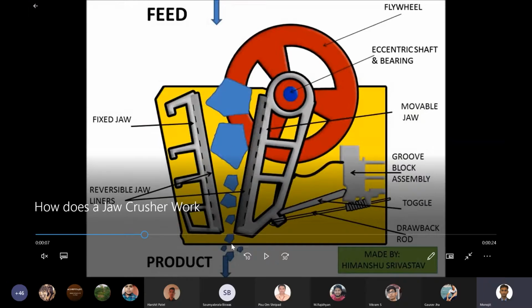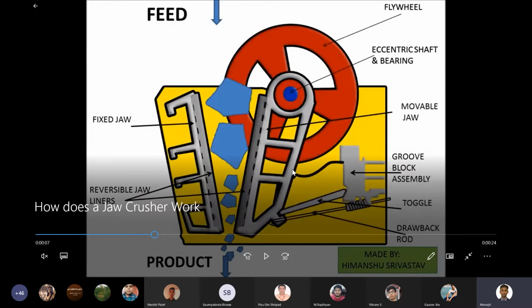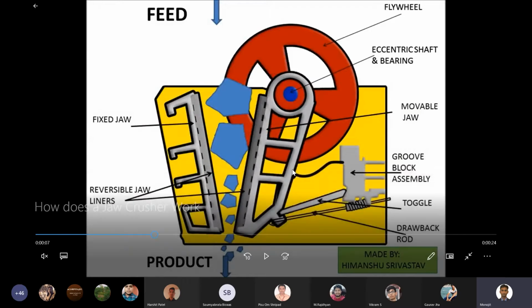Now it might happen that some of the particles have an initial size such that during the opening cycle of the jaw crusher itself, the particle may pass through without even touching the jaw crusher. That might happen. There is a probability that the particle may not hit the crusher at all. It might pass through. Right.